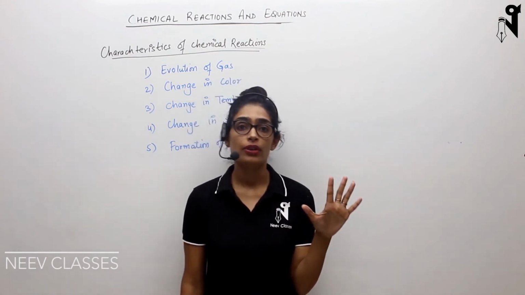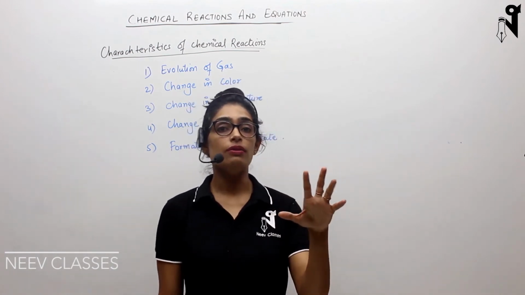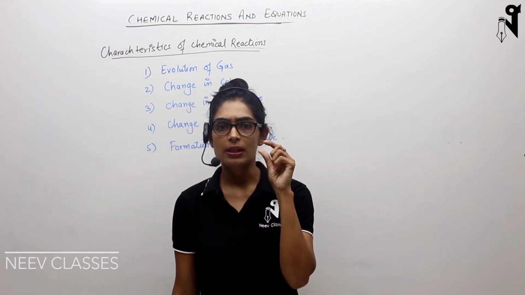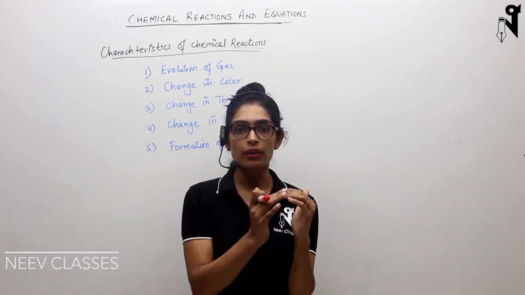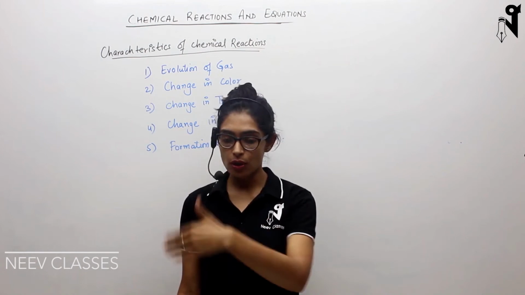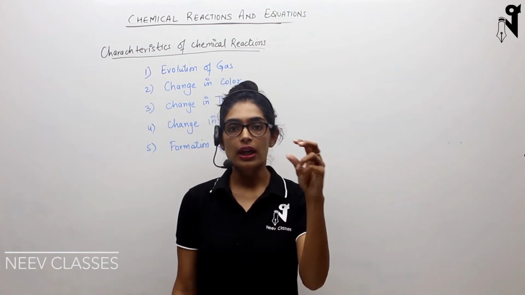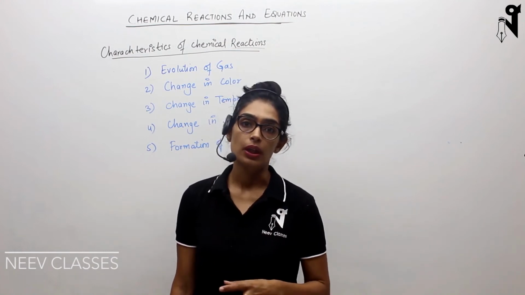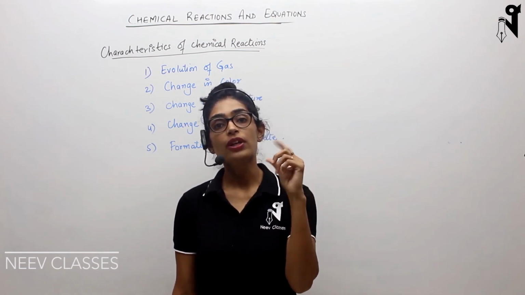And the fifth type of change you'll observe is the formation of a precipitate. So what is a precipitate? Precipitate is a semi-solid sort of substance which floats on the top of the reaction mixture. Let's say when two compounds have reacted together, they may cause the formation of a semi-solid substance which is floating on the surface, and the rest of the thing is in liquid form. That kind of formation of a solid layer on the top of the reaction mixture is called a precipitate, and it is quite observable. Many times those solid thick layers have specific colors also.